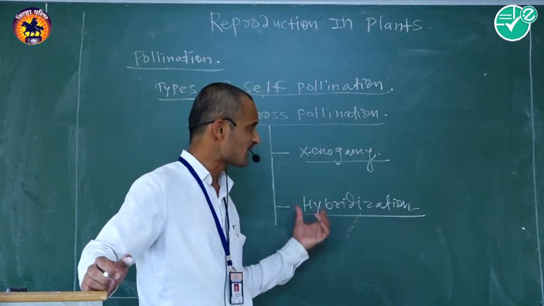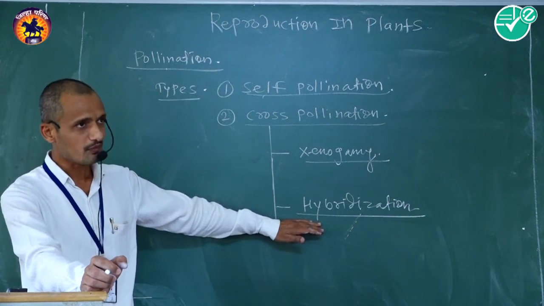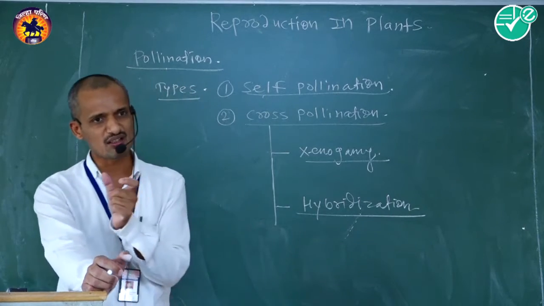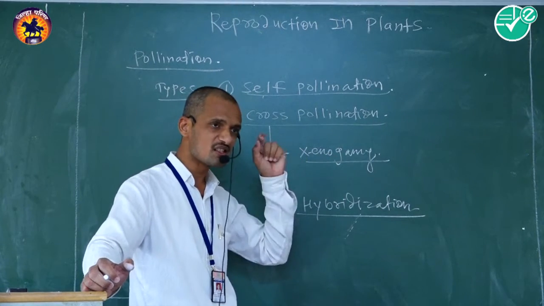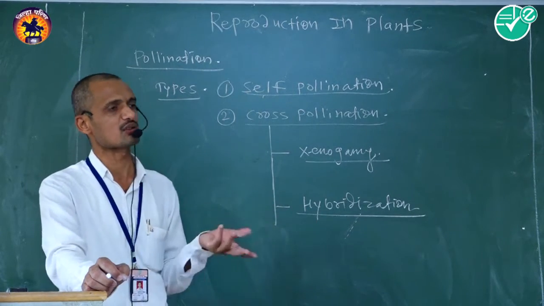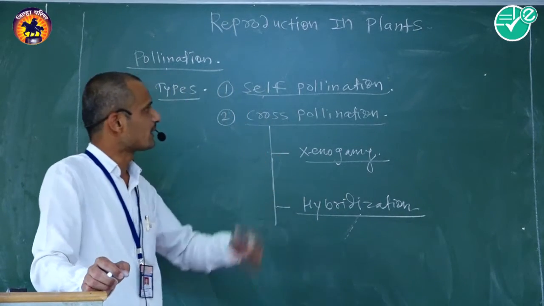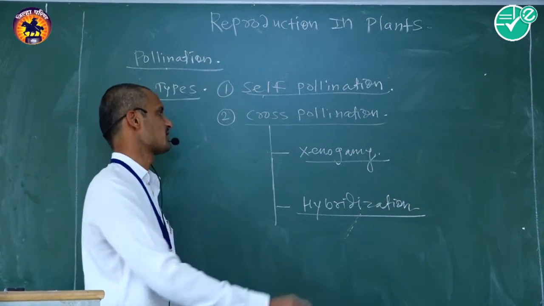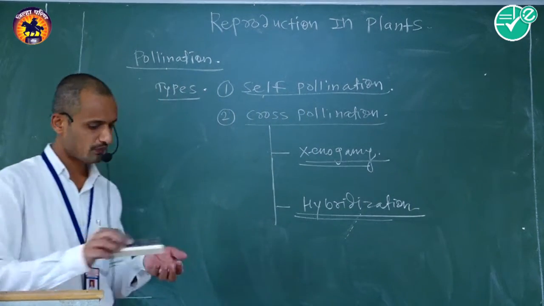It is the last type of cross pollination, that is called hybridization. In xenogamy, two different species are not required, but in hybridization, two different species are required. Okay, that is the second kind of pollination phenomenon, called cross pollination. There are two types: first one is xenogamy and second one is hybridization.